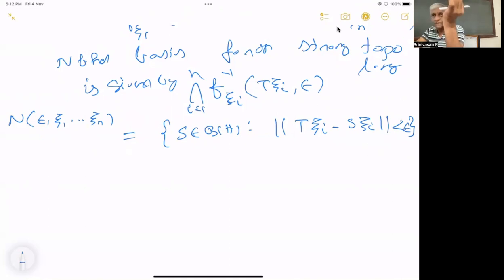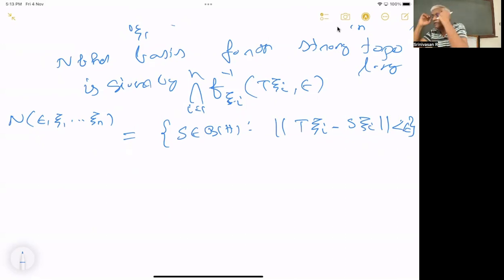A set is open if for every point in that set there is an open ball, that is, there exists an epsilon. Epsilon will vary. For some epsilon, for some xi1 up to xn, you should have a set like this which is contained in it. Given a point, there should exist a set like this around that point, which is the neighborhood. It should be completely contained in that set. That's what openness means.